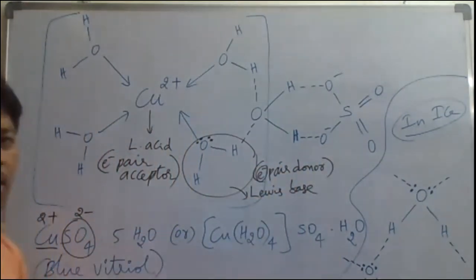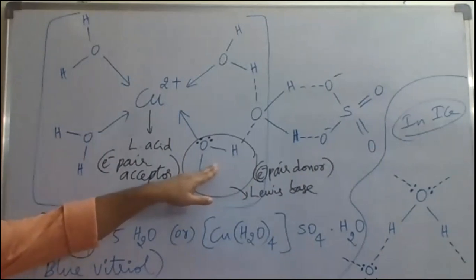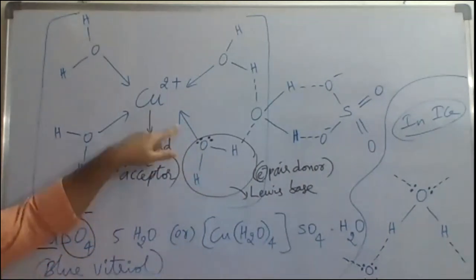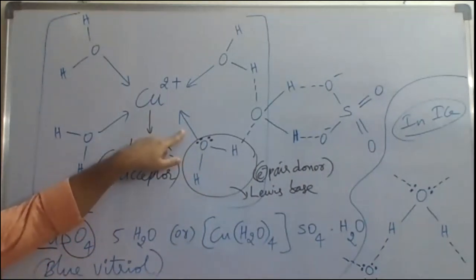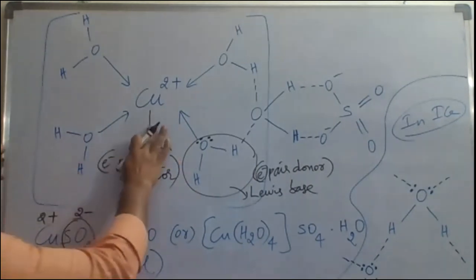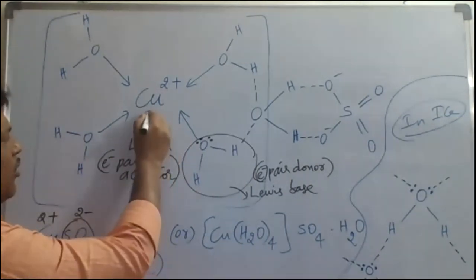An electron pair donor is called a Lewis base. Now between a Lewis base and a Lewis acid, which type of bonding is possible? There will be a dative bond. So here, don't take this one as a dative bond; this one I have taken.